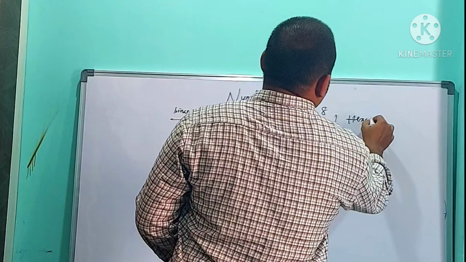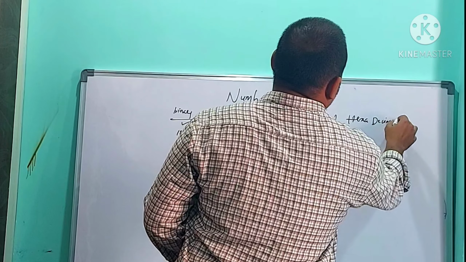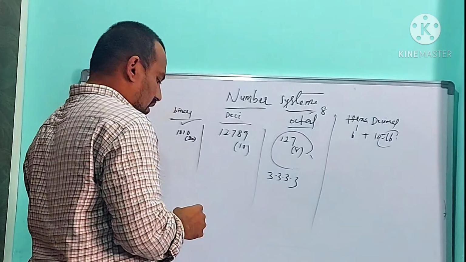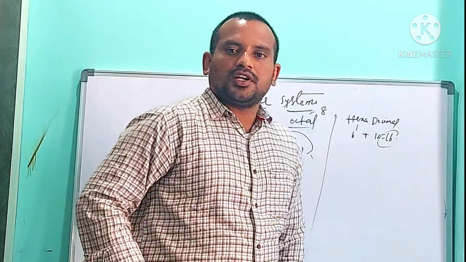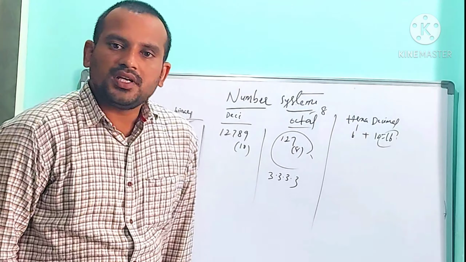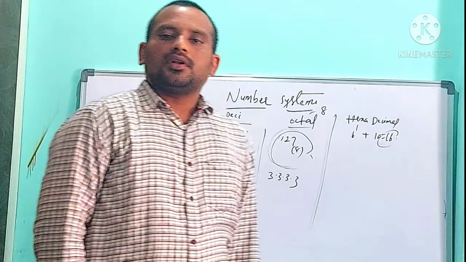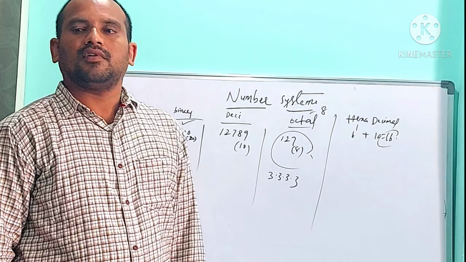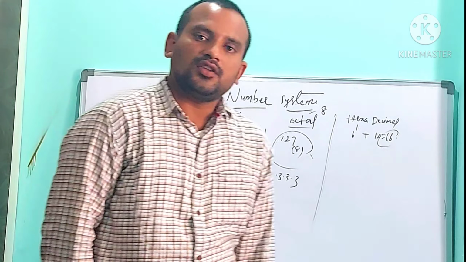Then the hexadecimal number system. Hexa means 6, deci means 10, total 16 digits. The hexadecimal number system contains 16 digits, from 0 to 9 combined with the alphabets A to F. It is also called the base 16 number system, and any number in hexadecimal should be a combination of the digits 0 to 9 and the alphabets A to F, and it must contain the base value 16.